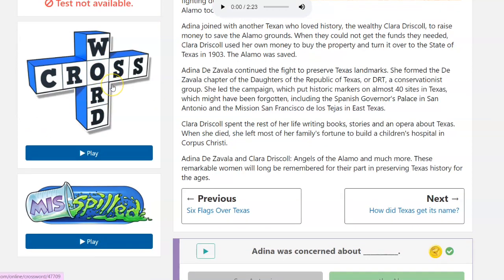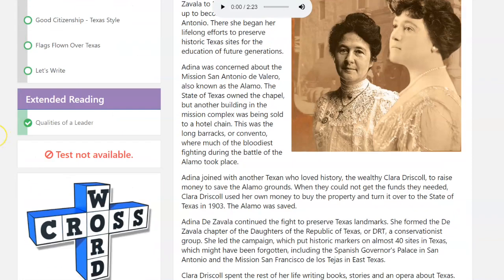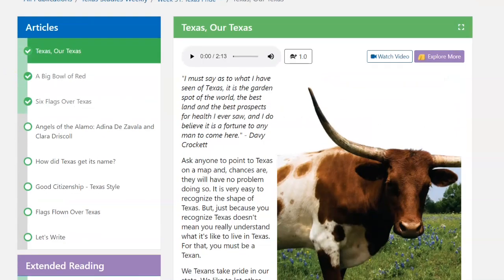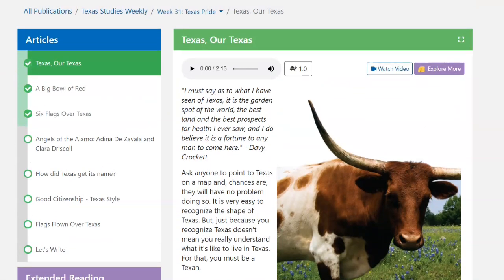There are also 2 games that they can play. Crosswords, which is really going to help them with the vocabulary that they learned from this article, as well as Misspelled, which is another just vocabulary game. So if this was the first time that the student was opening this article this week, it would start on the first article. This one is Texas Are Texas.